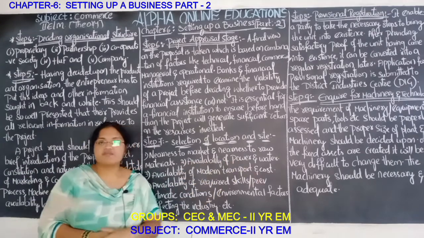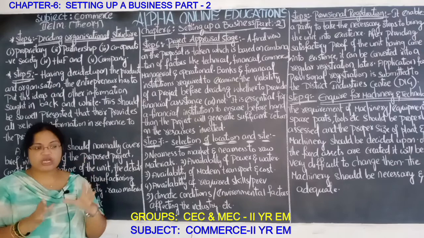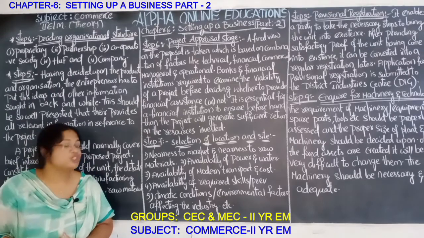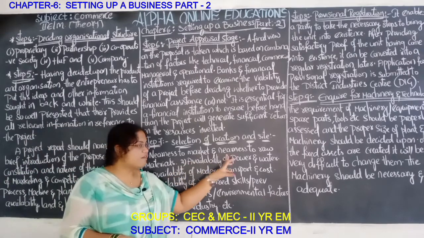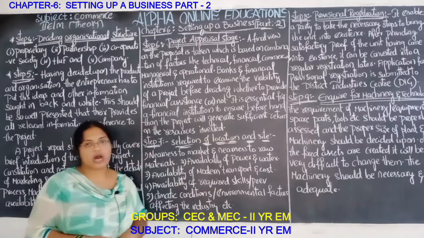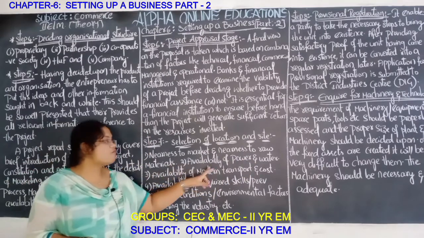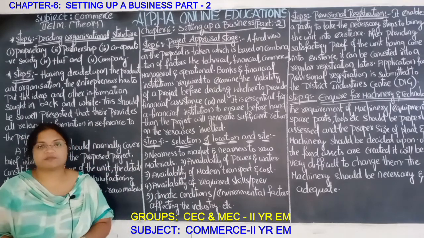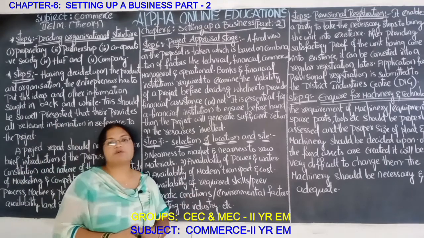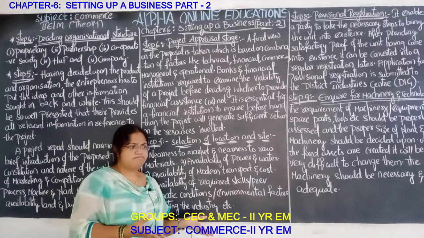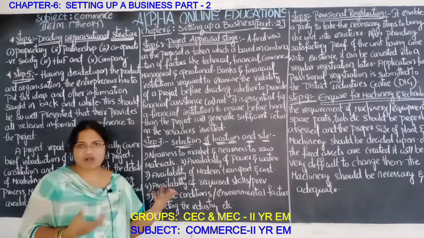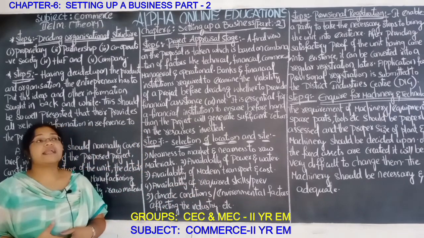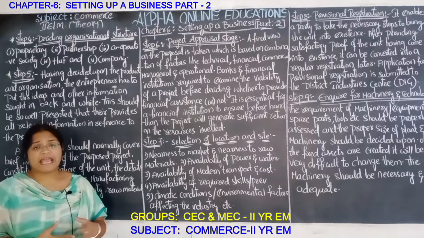Availability of power and water. The place where this industrial unit is going to be established should have availability of power and water. Availability of modern transport, and the cost is also needed for the transport. Okay, a modern transport system means lorries, tractors, ships, airways, railways.